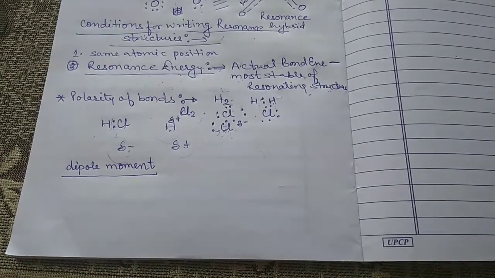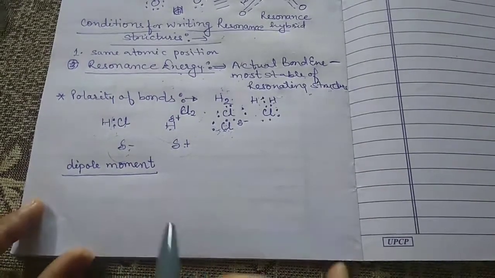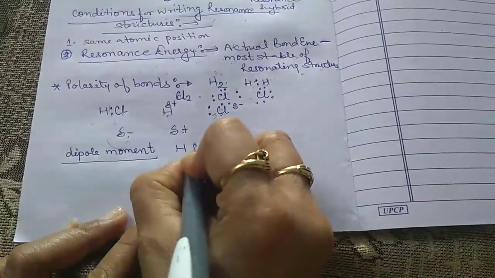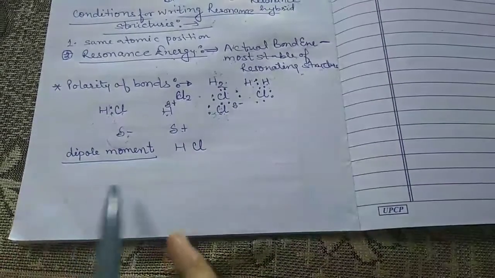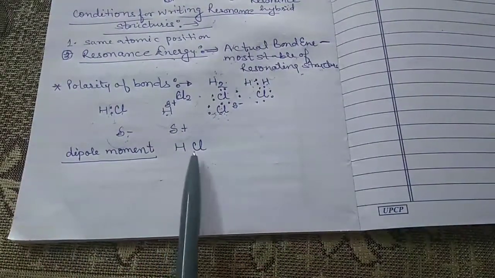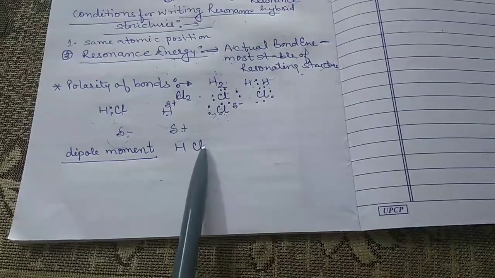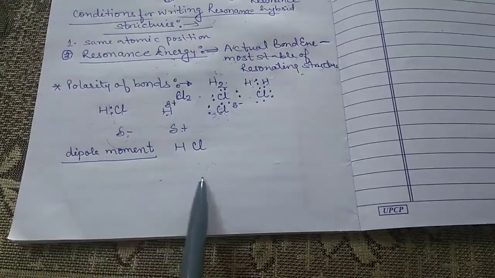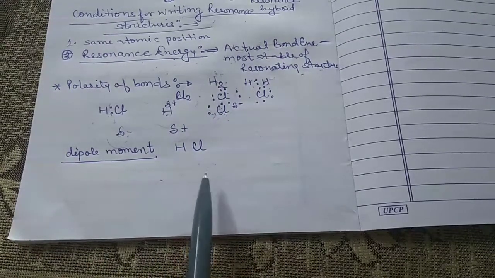Now let us take the example of HCl. This is an example of a polar molecule, and in between hydrogen and chlorine there will be a polar covalent bond.